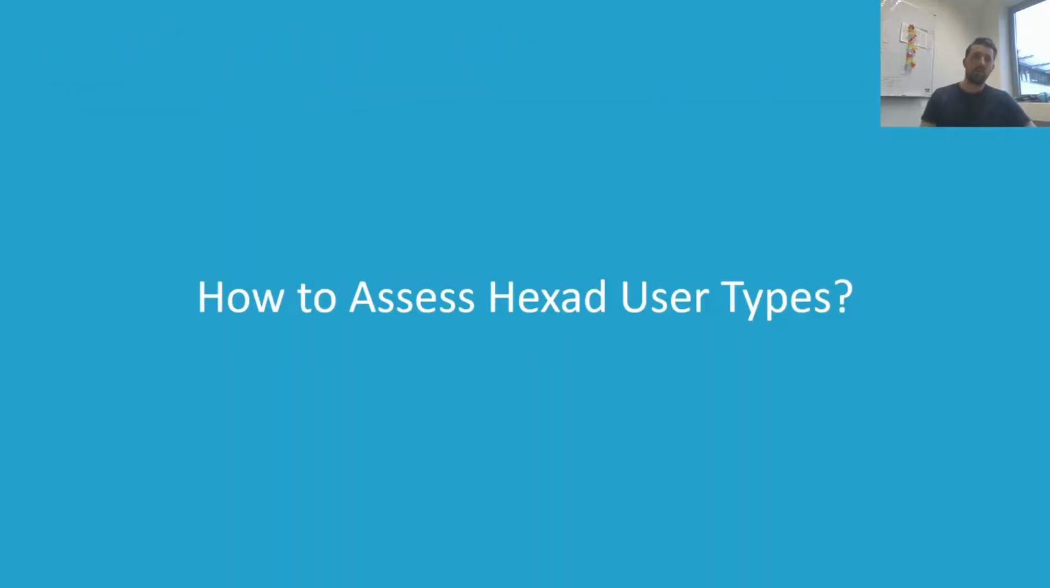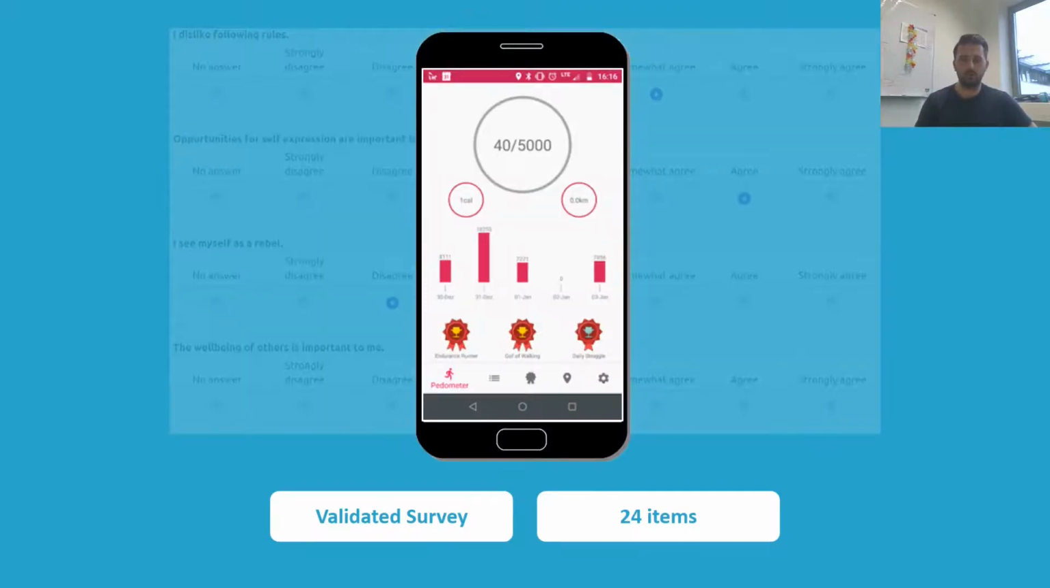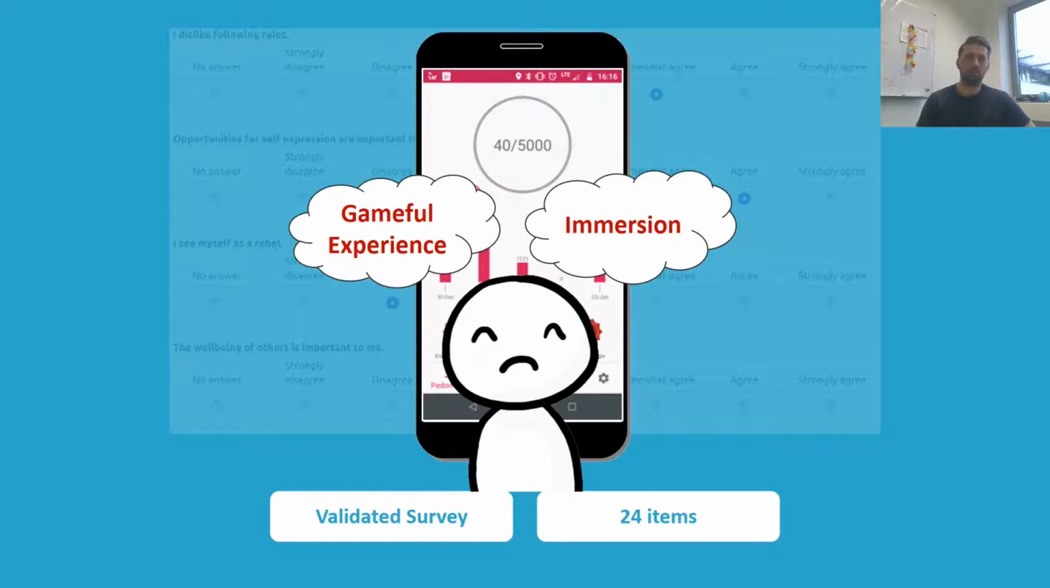Now the question is, how can such Hexad user types be assessed? The answer is that there actually is a validated survey consisting of 24 items being rated on 7-point scales to assess the Hexad user type. However, when considering a Gameful app like the one presented before, it seems quite impractical to use such a survey and ask users to fill it out before using the app, as this likely affects the immersion as well as the Gameful experience of the system negatively.